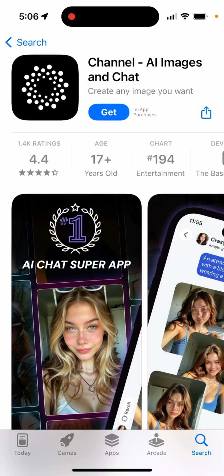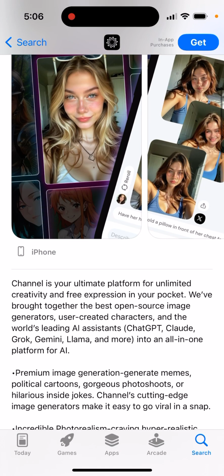Channel AI images and chat. So here you have it. Channel is the ultimate platform for unlimited creativity and free expression in your pocket. You have brought together the best open source image generators, user created characters, and the world's leading AI assistants: ChatGPT, Claude, Grok, Gemini, Llama, and more, all in one.